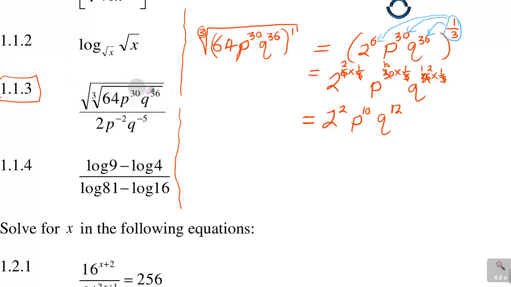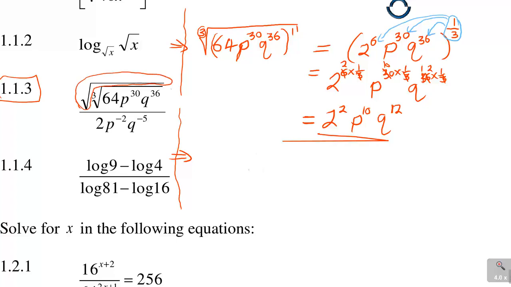But now we move on. As I said, you do it in parts. So you've got that. That was our first part there. Then we move on to say, but they gave us the outside square root. Look at that outside square root, that one.